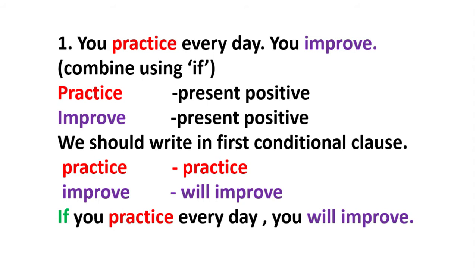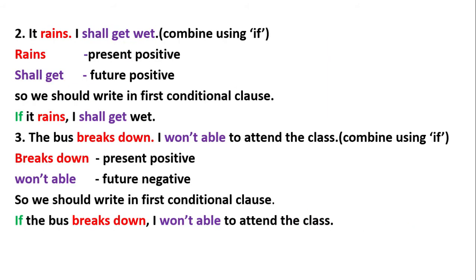We should write in first conditional class. Don't change the first verb practice. Change the second verb improve into will improve. If you practice every day, you will improve. It rains. I shall get wet.